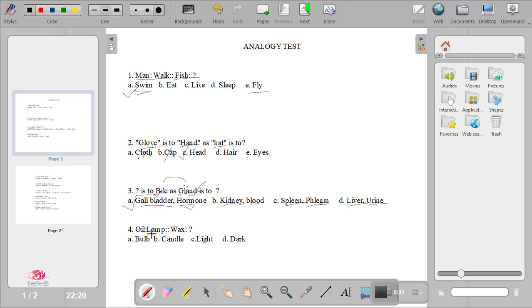Next question is, oil is to lamp, then what is wax? Alright, so for a lamp, if you want to burn it, you need oil as a fuel. Without any oil, you cannot burn a lamp, right? Similarly, where is wax used? In a bulb, we don't use wax, right? Light, no. Dark, no. These are irrelevant options. The only correct option is candle. Candles are made of wax, and without wax you cannot burn a candle. So candle is the correct answer.